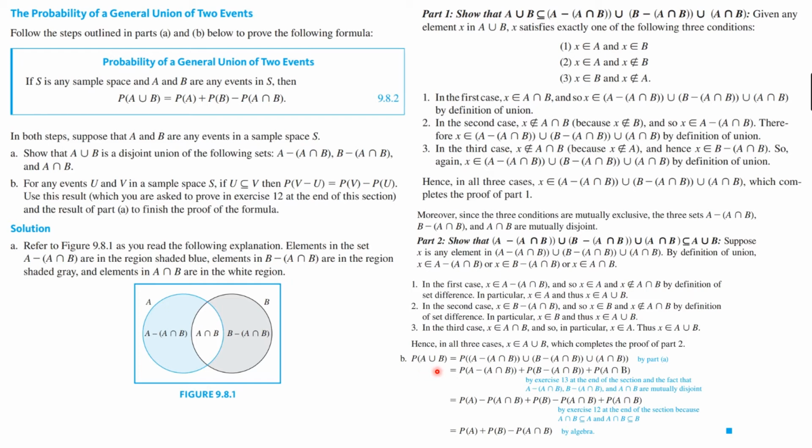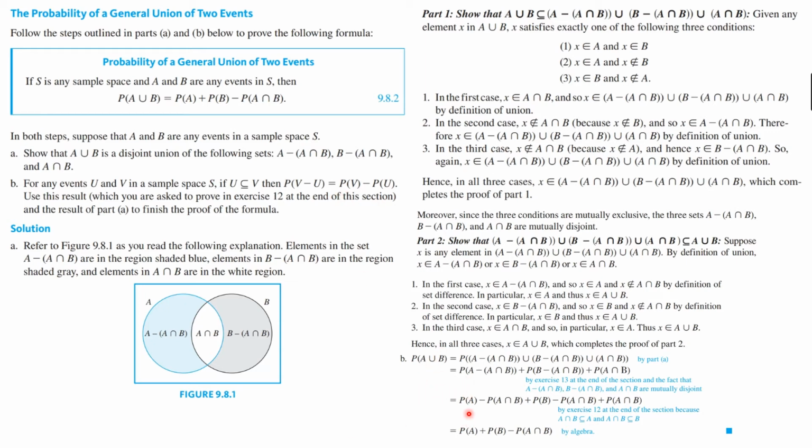So in B, we know that the probability of A union B is the sum of the probabilities of these three sets, because we proved in A that these equal A union B. So this is the probability of A minus A intersect B. This is the probability of B minus A intersect B, and this is the probability of A intersect B. But now, this result that we talked about here, the probability of V minus U is equal to the probability of V minus the probability of U, I would ask you to consider proving that as an exercise.